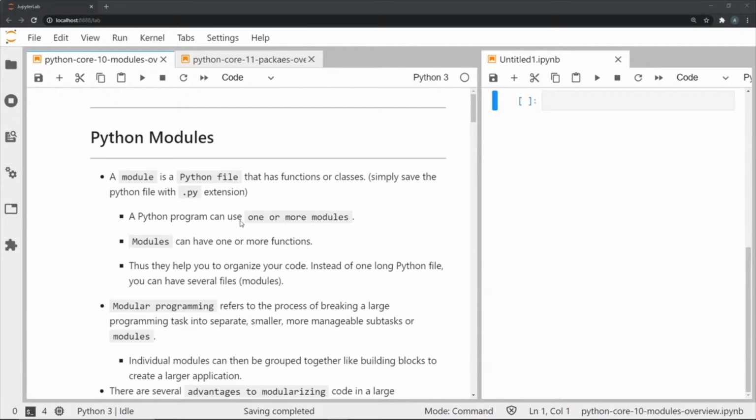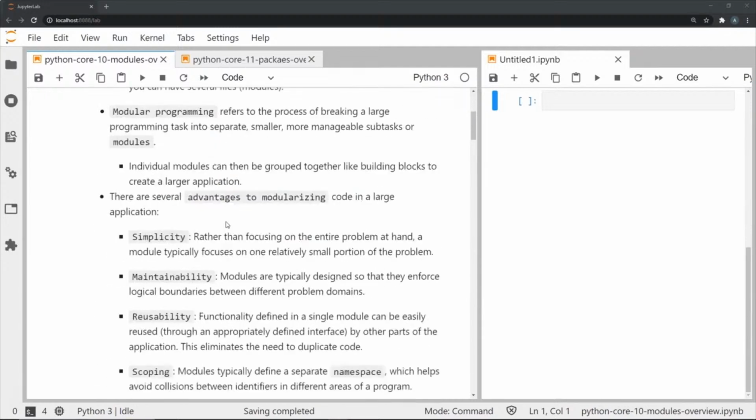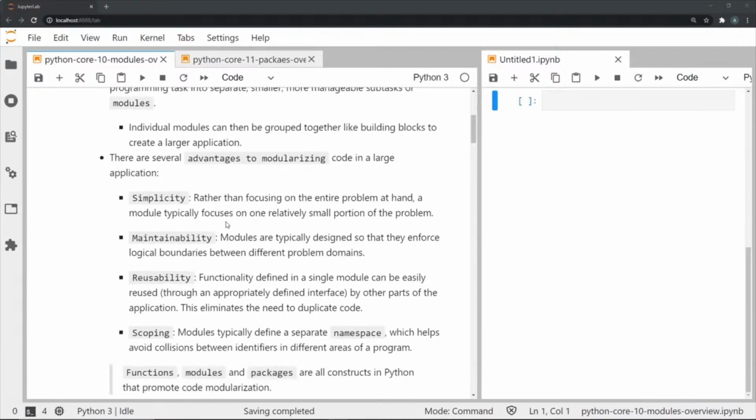Now modular programming is the process of breaking a large task into smaller and more manageable subtasks, and we call these subtasks modules. Individual modules can be grouped together like building blocks to create a larger application. There are several advantages to modularizing code in a large application, and we will be going through them right now.